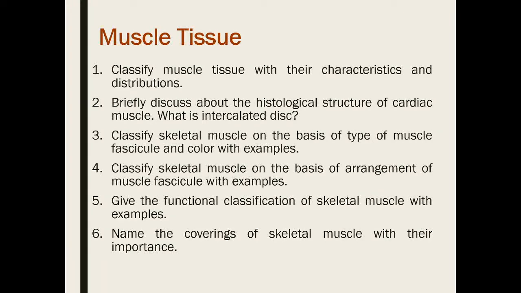And in case of classification of the skeletal muscle on the type of the muscle fasciculi, color with examples. You know that muscle can be fine muscle and coarse muscle, and the color will be red muscle and white muscle that we have already discussed. Then the next question is classify skeletal muscle on the basis of arrangement of the muscle fasciculi with example. Under this, you have to say that it could be parallel muscle, that could be pinnate muscles, and there are some subdivisions of these muscles. Like in case of parallel muscle, there will be strap muscle, quadrate muscle, and so on.